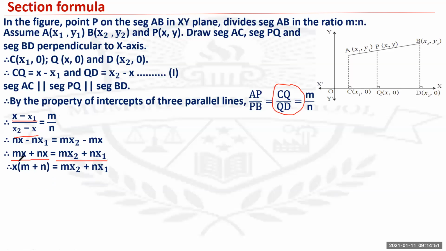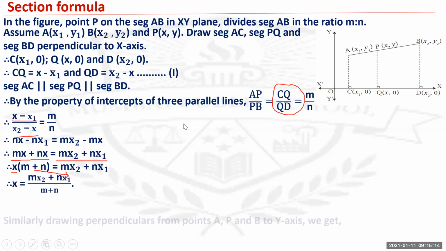So you want the value of x coordinate. So you will shift m plus n to the other side. Now, as there is a multiplication relation here, when it goes to the other side, it becomes division. So therefore, x equals mx2 plus nx1 upon m plus n. This is the value of x coordinate.